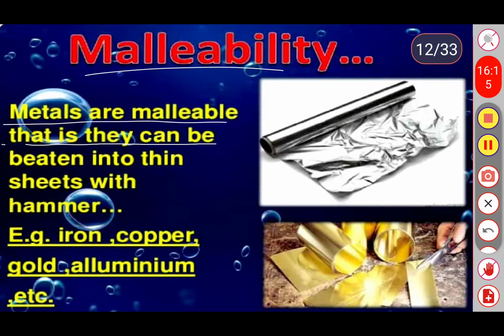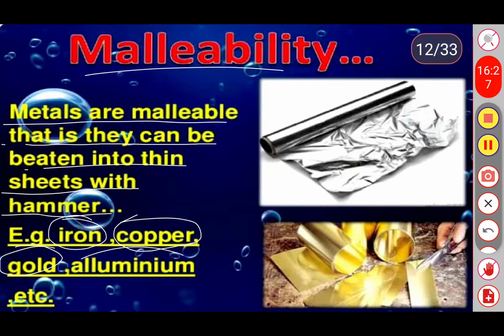Again, some examples: copper, iron, gold, aluminium. These are some of the metals we already observed. Aluminium foils, silver foils or gold foils, we can make these foils with the help of the hard metals only.